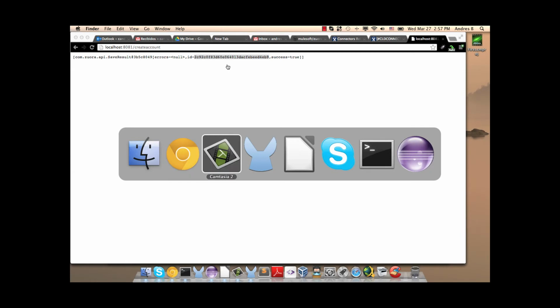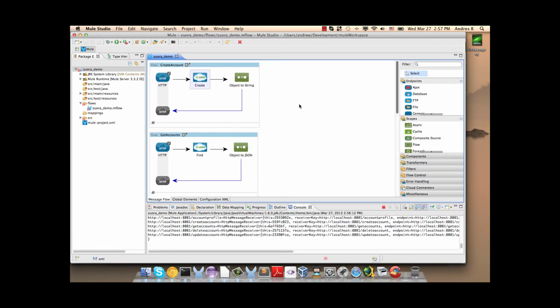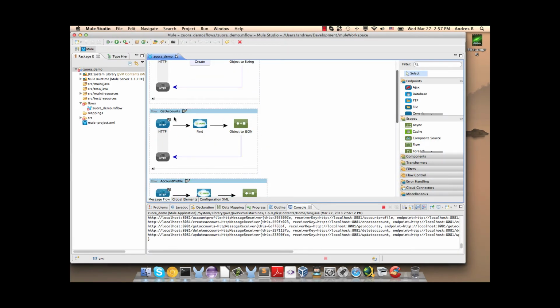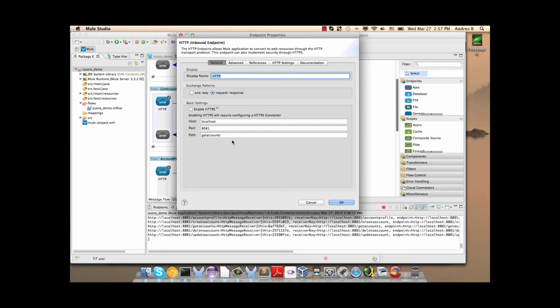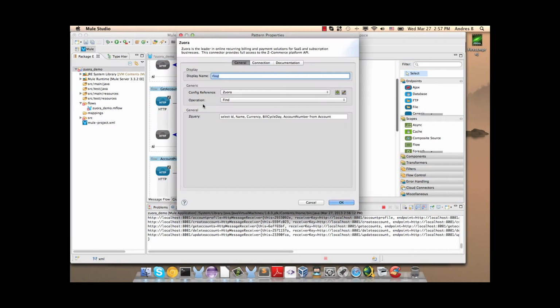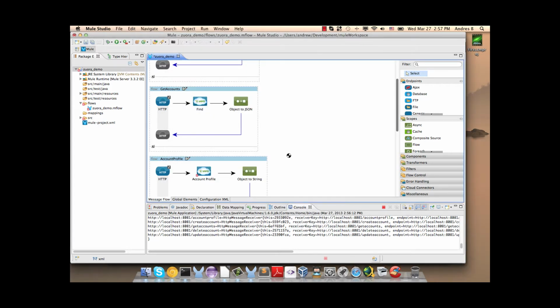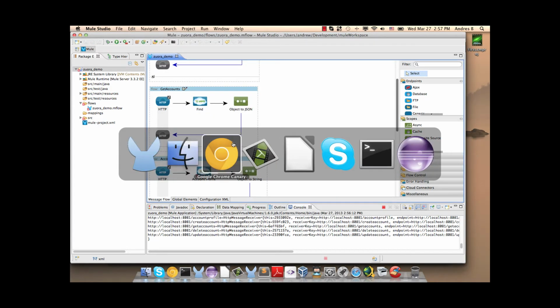We're going to copy this ID because we are going to use this later. Now we return to Studio. Here we have the second flow, get accounts. The path get accounts. We're going to use the find operation and we write this select statement. We are going to retrieve all the accounts.